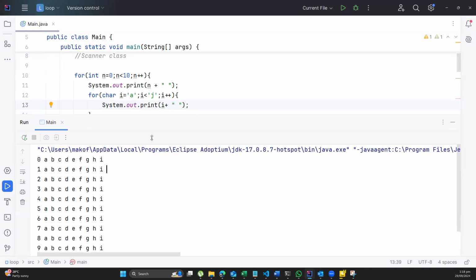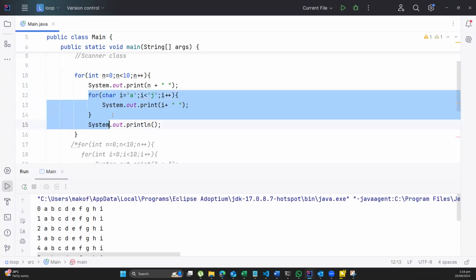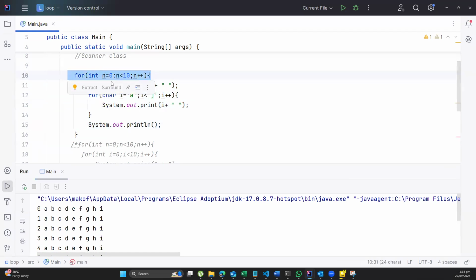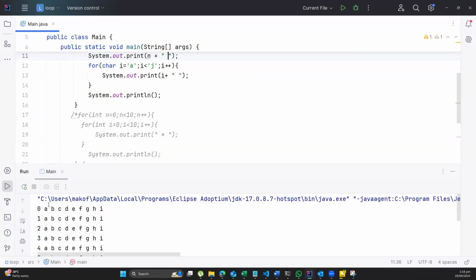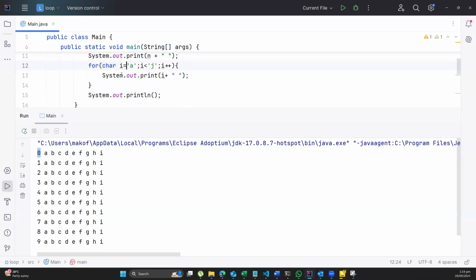This is what we call an inner loop. So I have one loop here, I have another loop being formed here. The program will start here. n is equal to 0. So I'll start here. Is 0 less than 10? It is. So I'll come in here. System.out.print n. n is 0. So 0 will be printed, then a plus, then a space. So here I have 0 and then the space being printed over here for me. Then I'll start the inner for loop. The inner for loop is starting with i is equal to A. So here i is A, so A will be displayed here. So I have A B displayed over here.